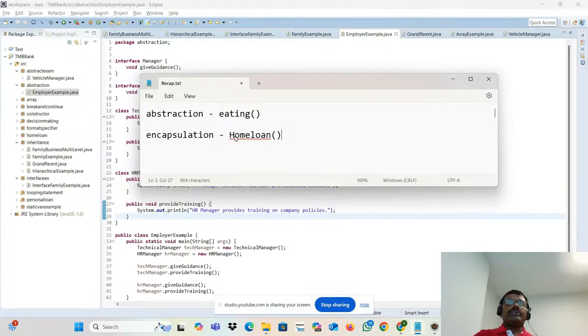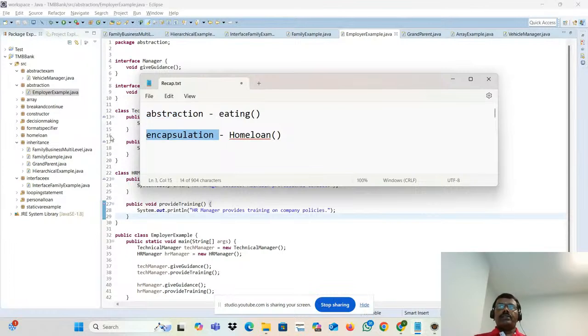Can I see your interest details? How much are you paying? Can I see your salary? This internal stuff, everything won't be exposed. That is nothing but encapsulation. It will expose some of the stuff, but not the entire detail. That is encapsulation.